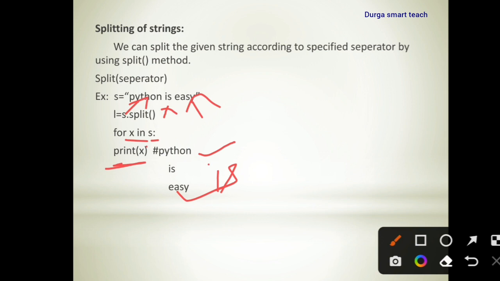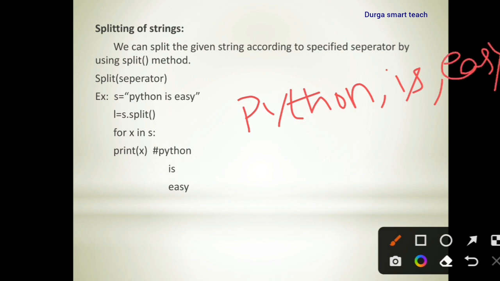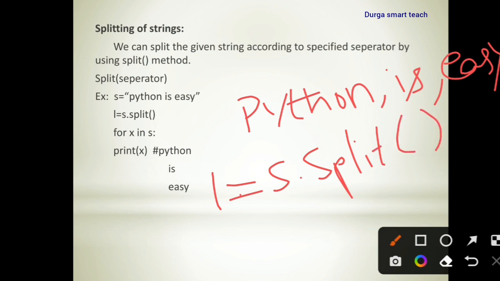Suppose the string contains "Python,is,easy". In this situation, if you want to split, you use L is equal to s.split. If you are not specifying any separator, it will take space as the separator. But here the separator is a comma, so you need to specify the comma as the separator. In that case, it will print Python, is, easy as separate words.